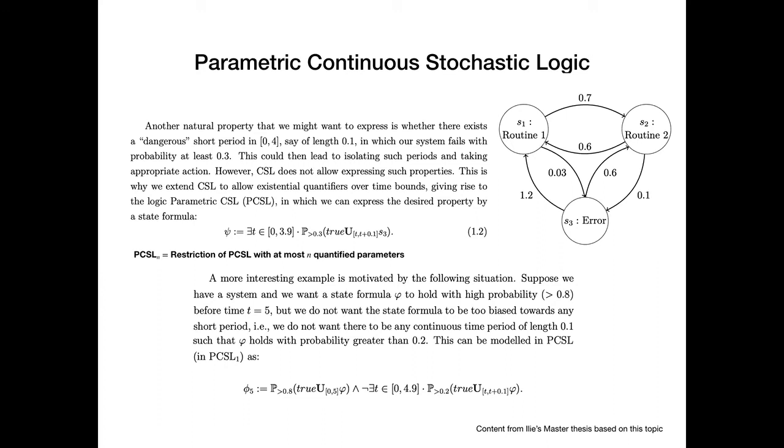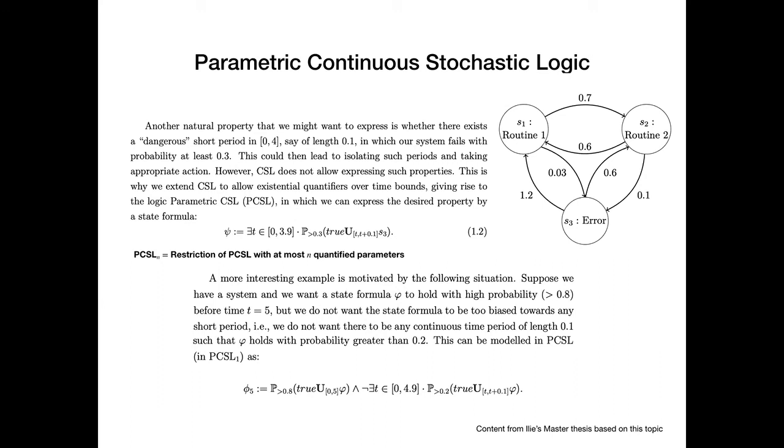This can again be modeled in PCSL1, as we are again quantifying over only one variable, by this formula here. As you can see, the formula says that the probability to have the property we want is greater than 0.8, which is again this true until.